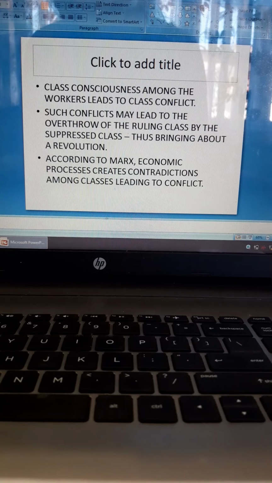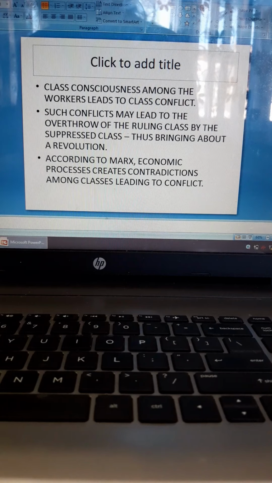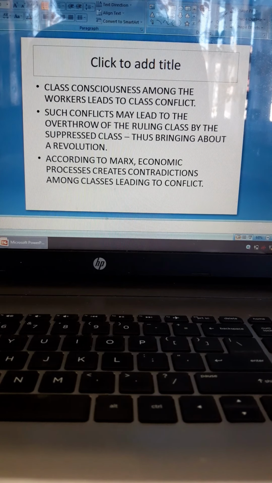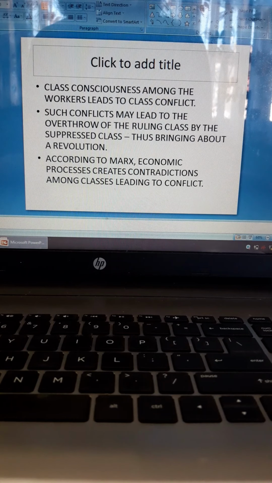And Karl Marx here says that once the working class, the have-nots, the proletariat, these are all synonyms for working class, okay? Proletariat, have nots. So when these people realize that they are being dominated, they tend to revolt against the existing system, the system of the bourgeois, and eventually this leads to class conflict. And he says that once these people regain consciousness, they will fight against the system, they will overthrow the capitalist, and then socialism will come about.